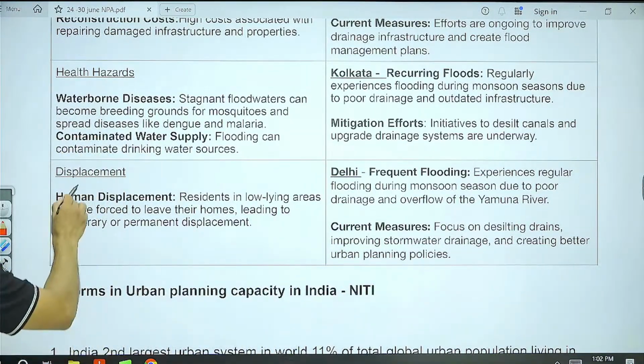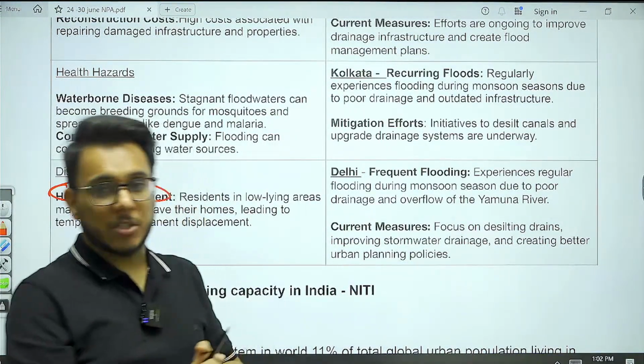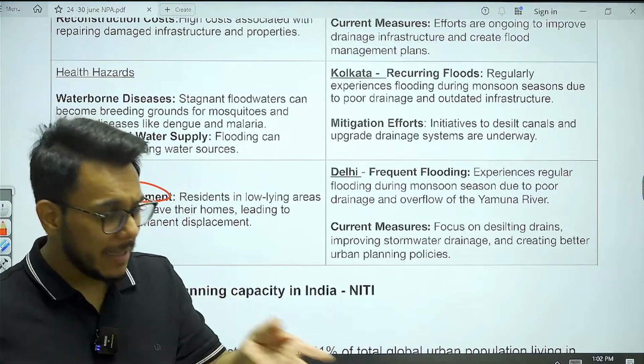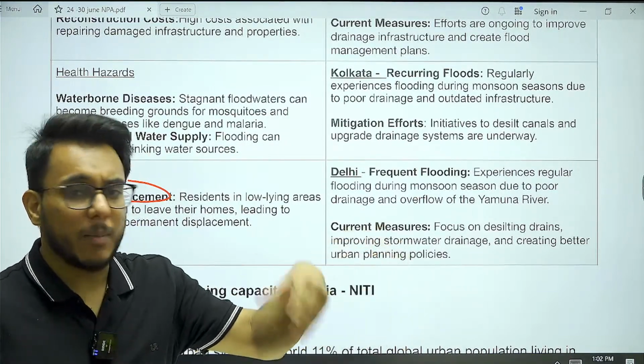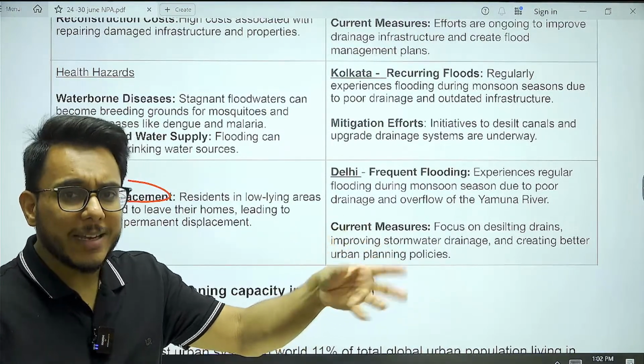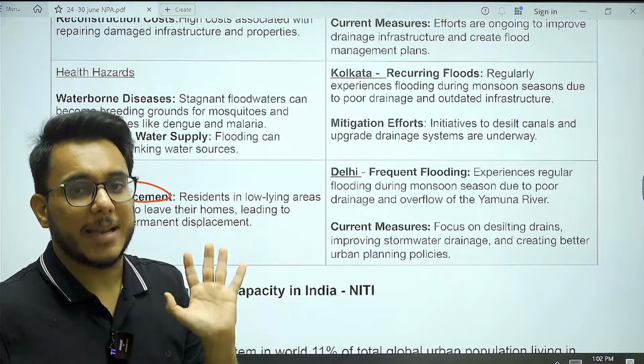Then it leads to human displacement. Many of the people living in localities vulnerable to urban flooding are in low-lying areas. Obviously there are encroachments, but who is living in these encroachments? Poor people are living there. When their houses get destroyed, they get displaced.